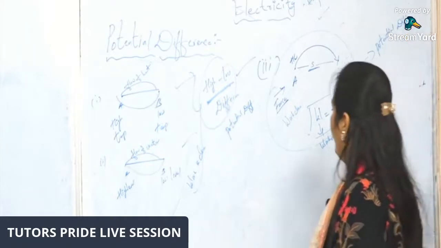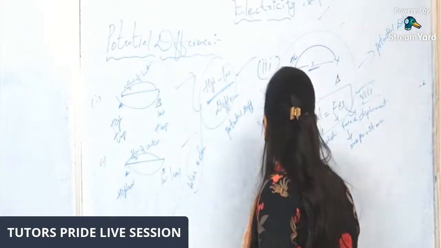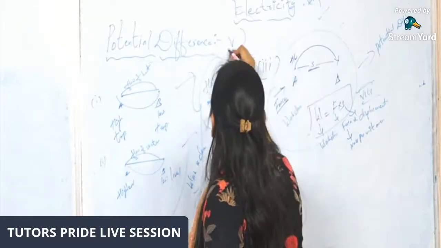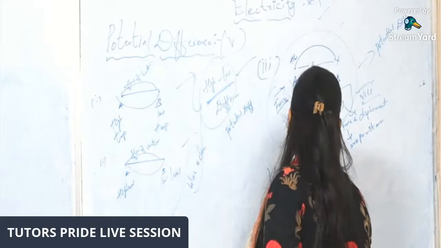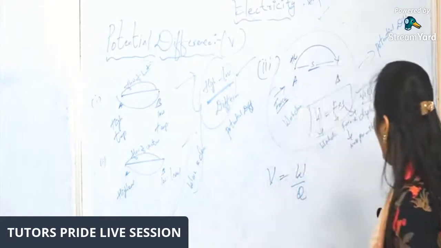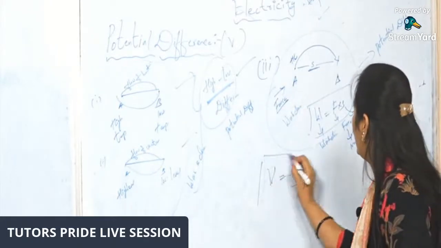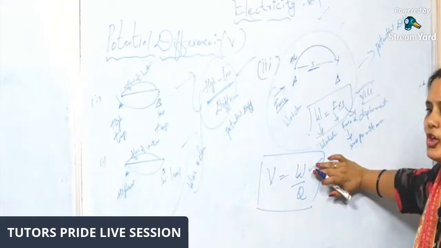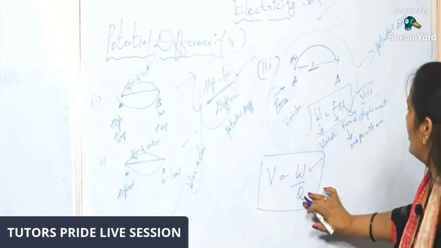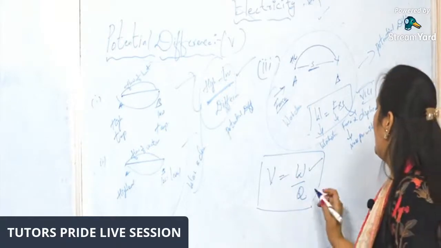In formula form, potential difference is denoted as V. V is equal to W by Q. W is some amount of work done to move some charge. That is called potential difference.